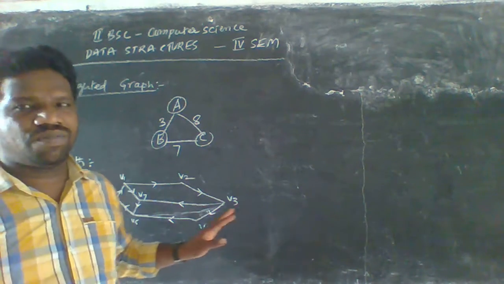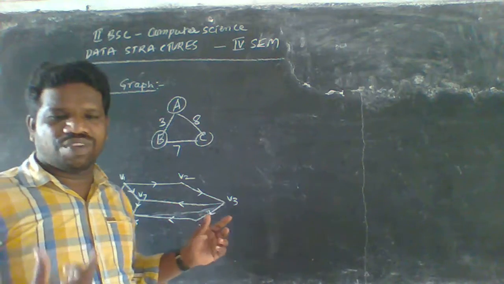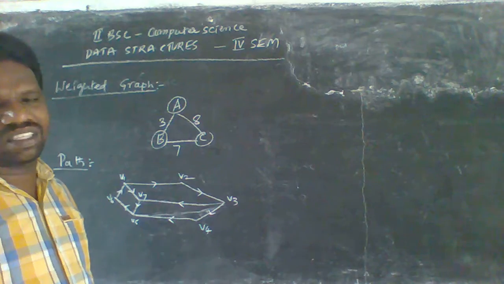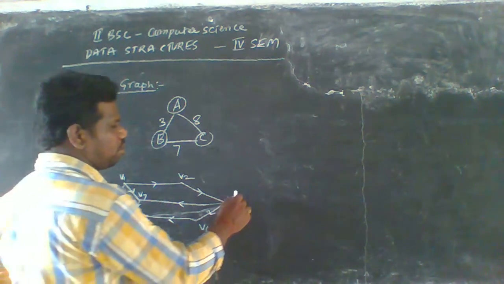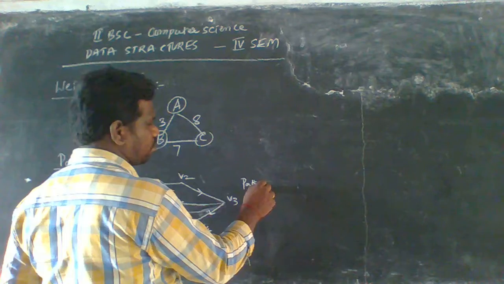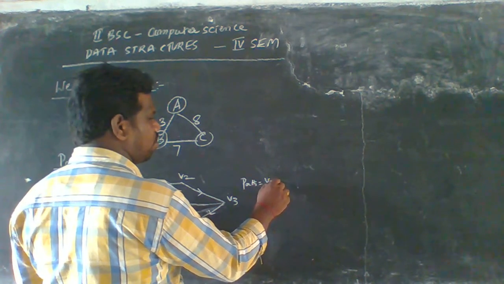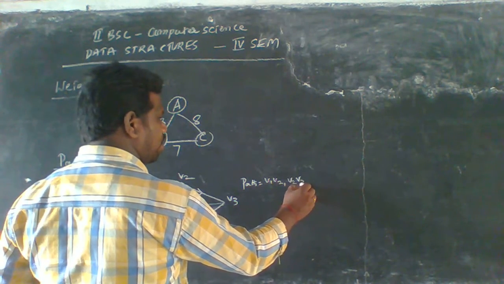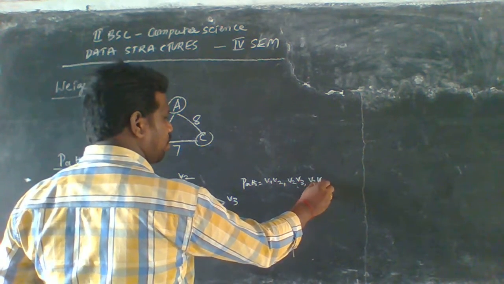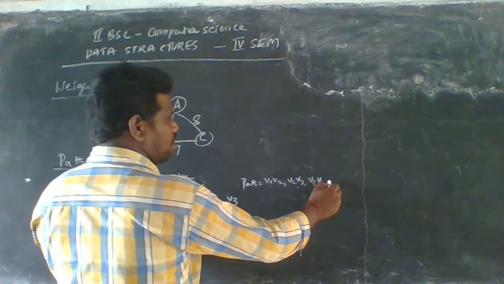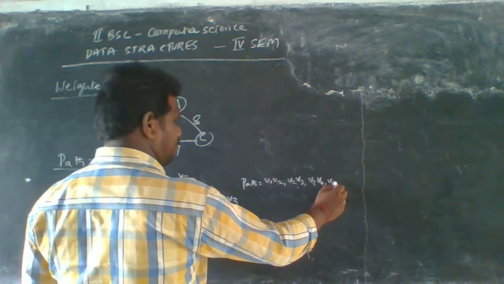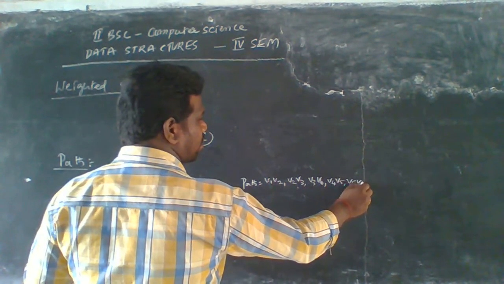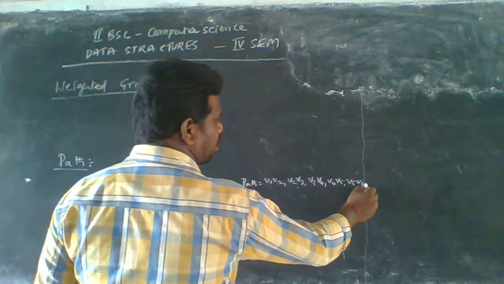The path is V1 to V2, next V2 to V3, next V3 to V4, next V4 to V5, next V5 to V6, next V6 to V1.